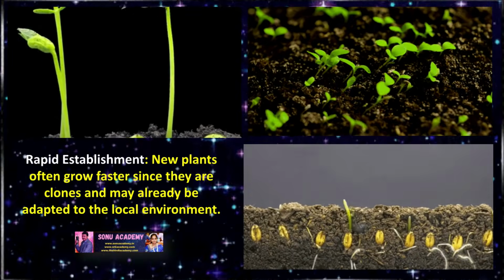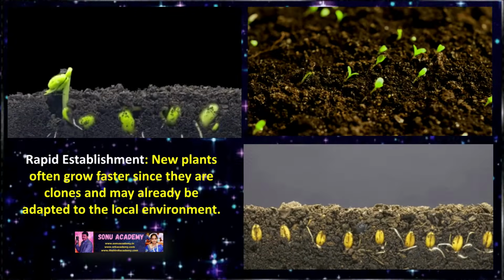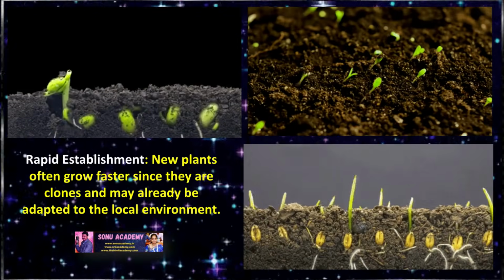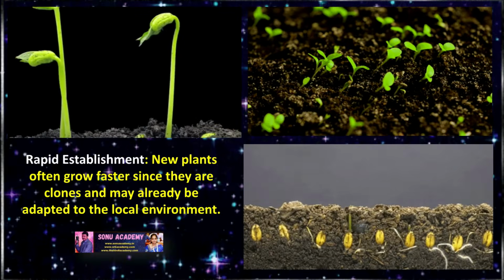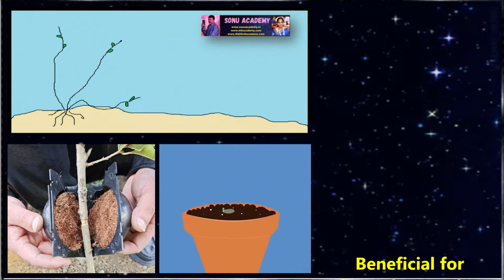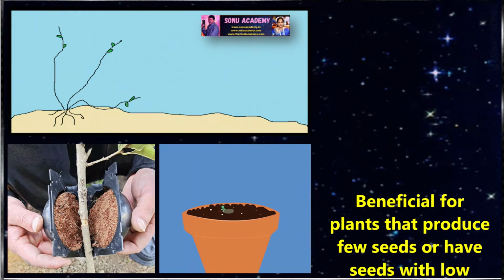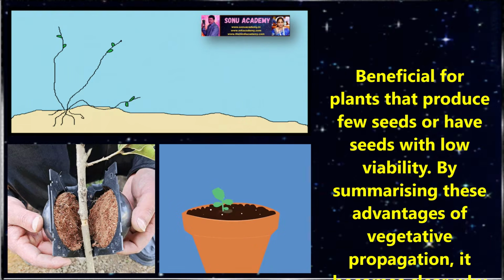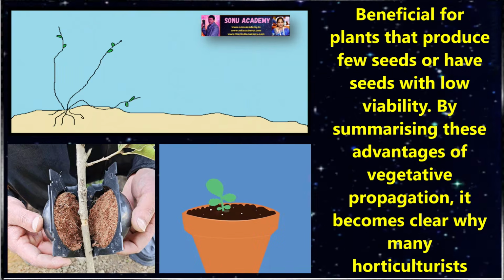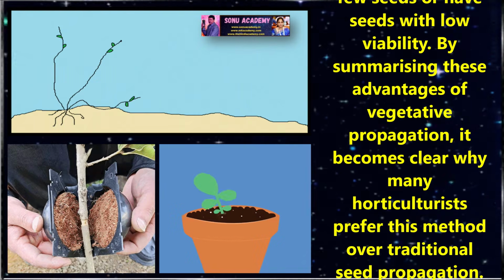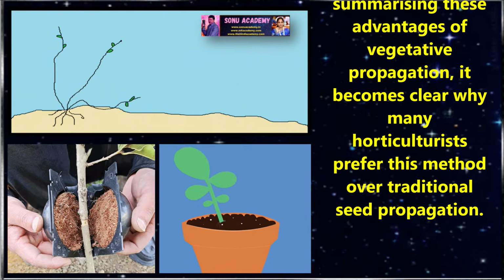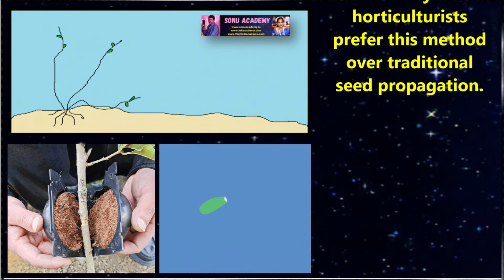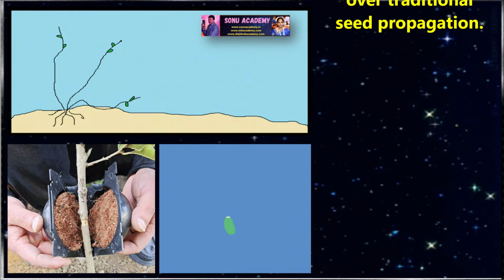Another type of advantage is rapid establishment. New plants often grow faster since they are clones and may be ready to adapt to the local environment. Children, no need for seeds. Another advantage of artificial vegetative propagation is no need for seeds. Beneficial for plants that produce few seeds or have seeds with low viability. By summarizing these advantages of vegetative propagation, it becomes clear why many horticulturists prefer this method over traditional seed propagation.